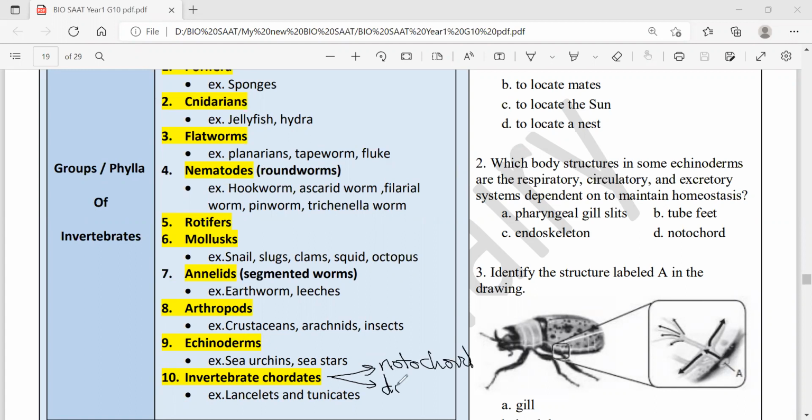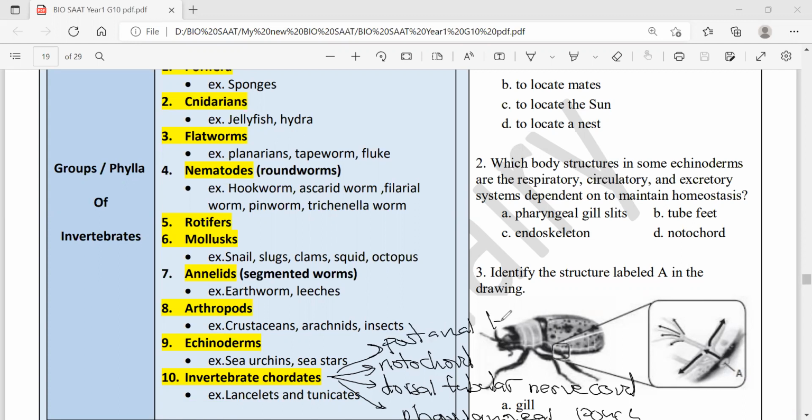the dorsal tubular nerve cord, also the pharyngeal pouch, and also the postanal tail. Any invertebrate or any other organism with these 4 features is called a chordate.